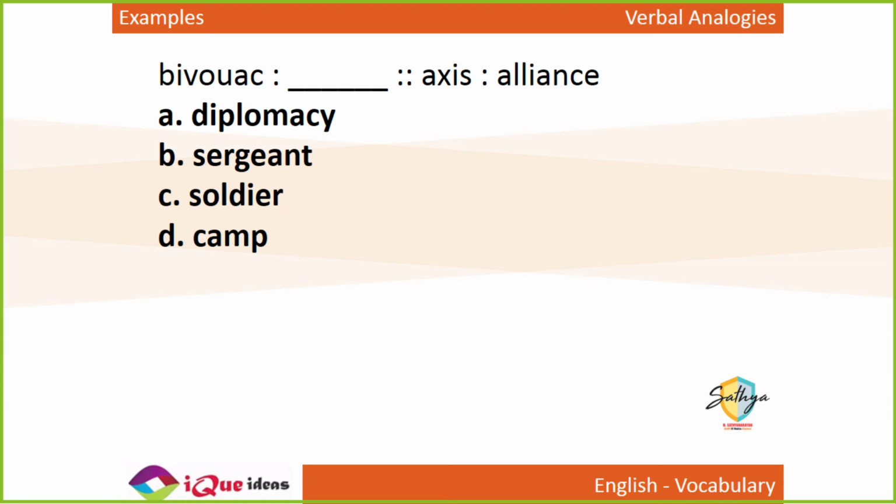So bivouac: the soldiers had their bivouac in the open field. The soldiers bivouacked in the open field. On our trip, we bivouacked in the open area of the forest. So a bivouac is nothing but a camp. You set up camp, that is a bivouac. Bivouac literally means to set up camp. So the Boy Scouts bivouacked in the open field. They set up camp in the open field. A bivouac is a camp.